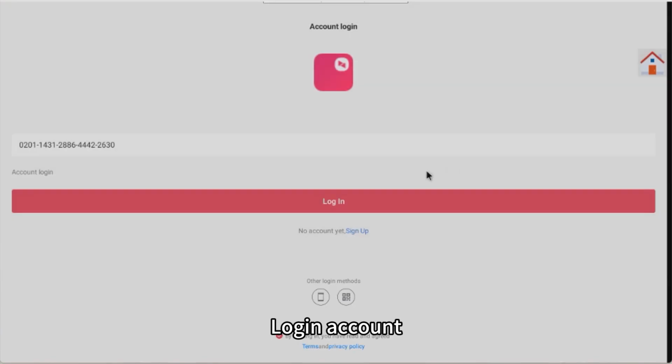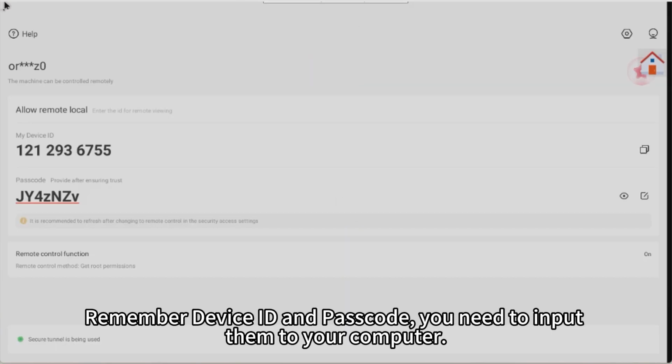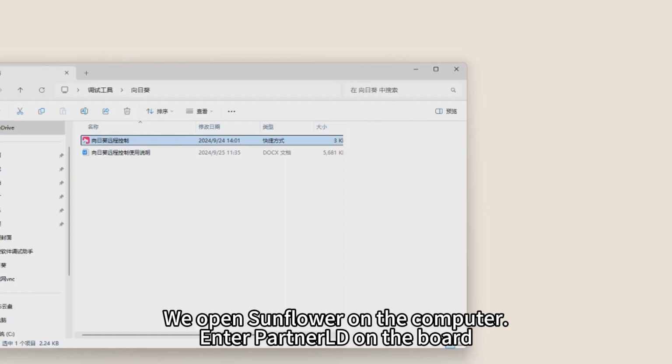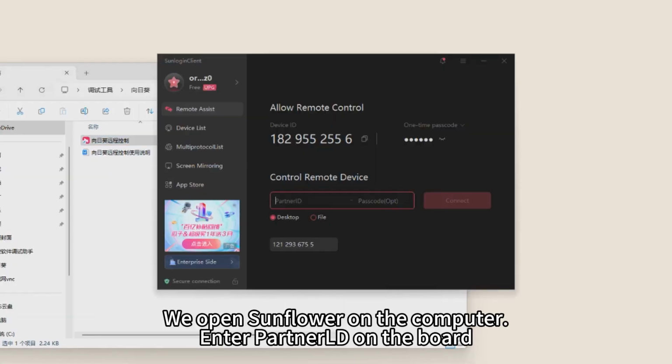Login account. Remember the device ID and passcode, you need to input them on your computer. We open Sunflower on the computer. Enter the partner ID on the board.